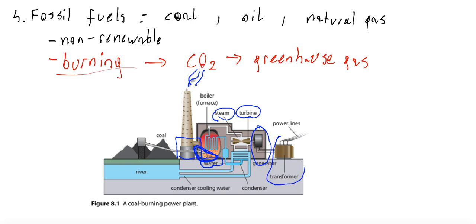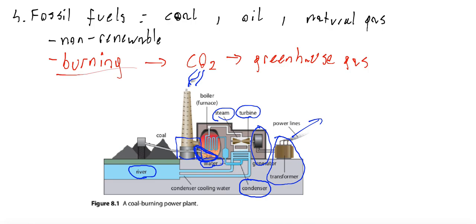Of course, in each power plant we have a transformer, which increases the voltage, and high voltage current is sent to the houses and businesses. The steam must be condensed back to water, and it's usually done by an external reservoir of water. In this case, it's a river.